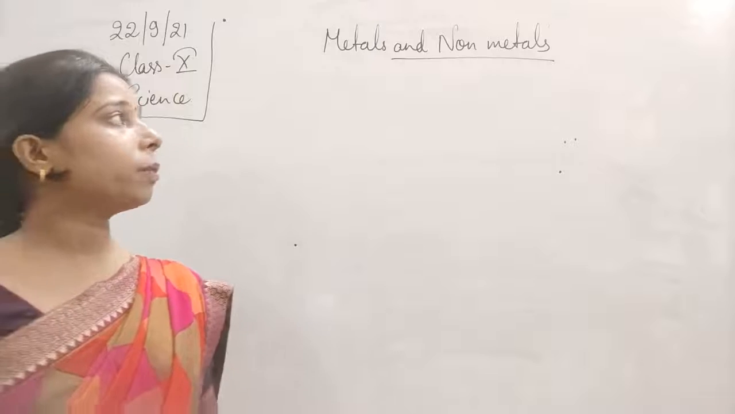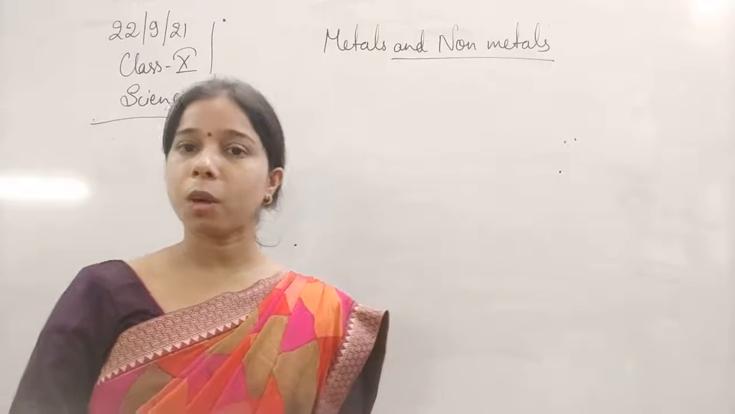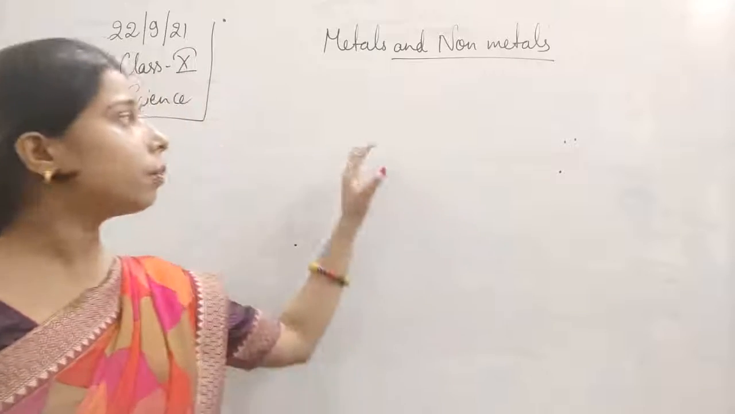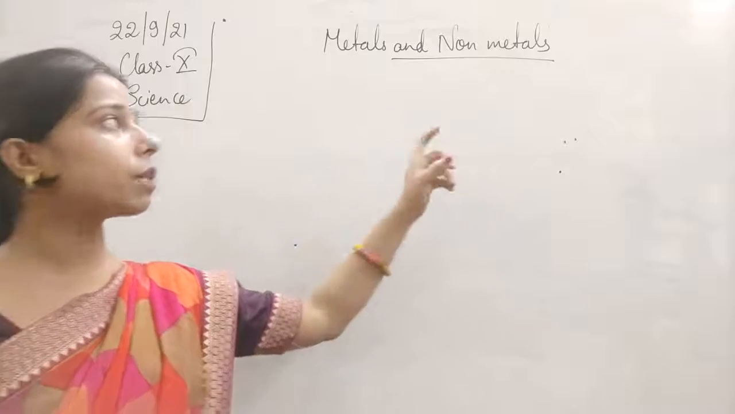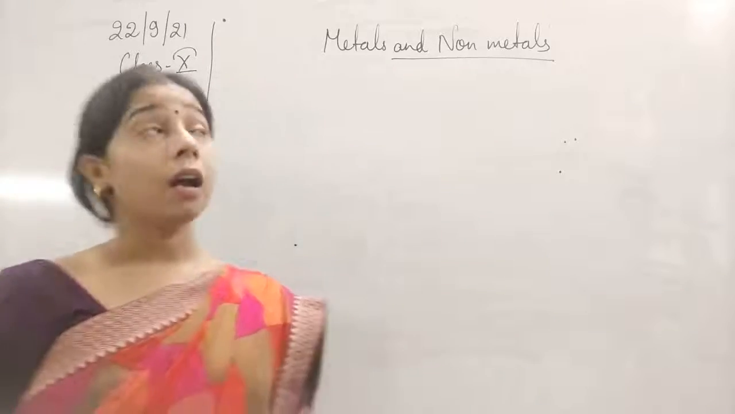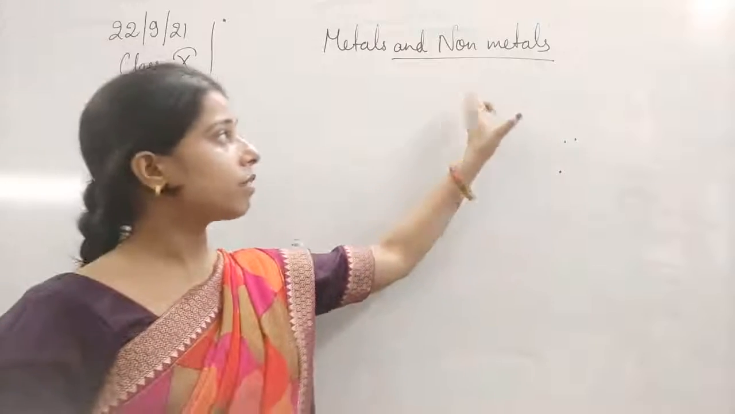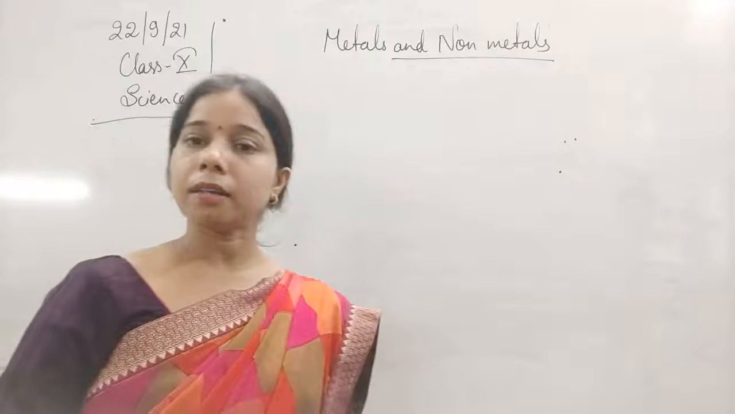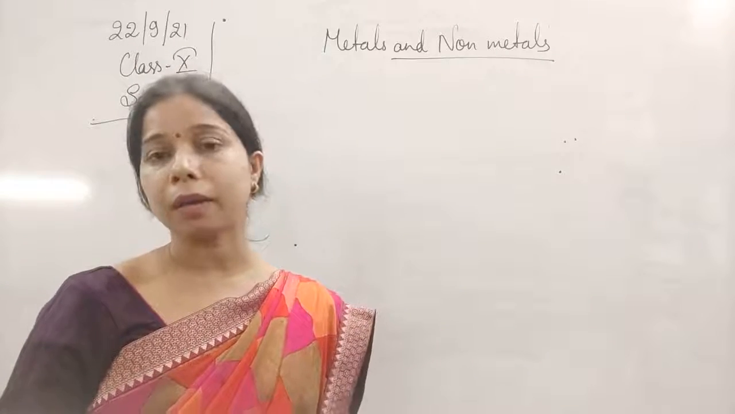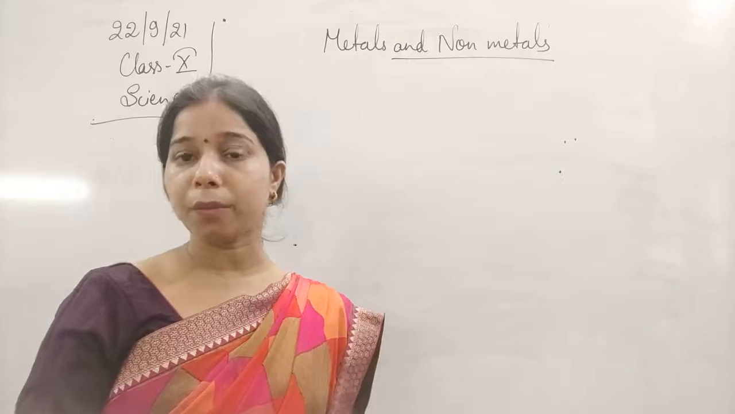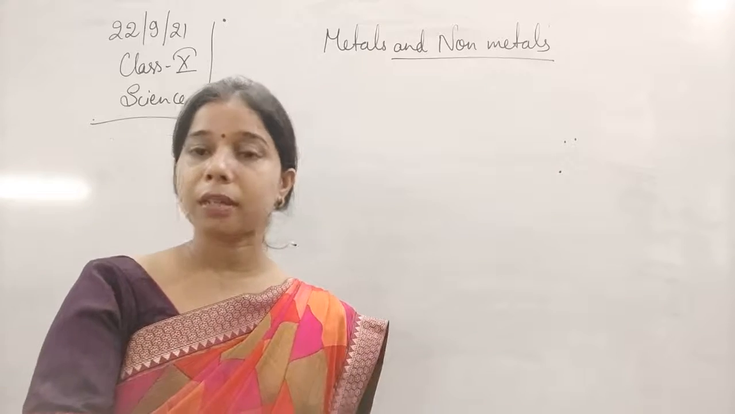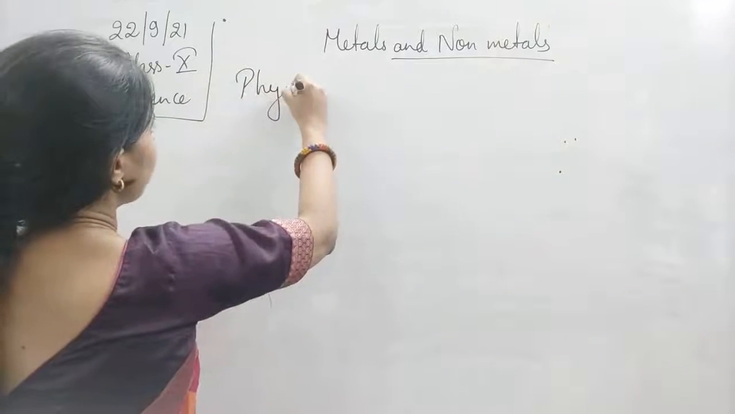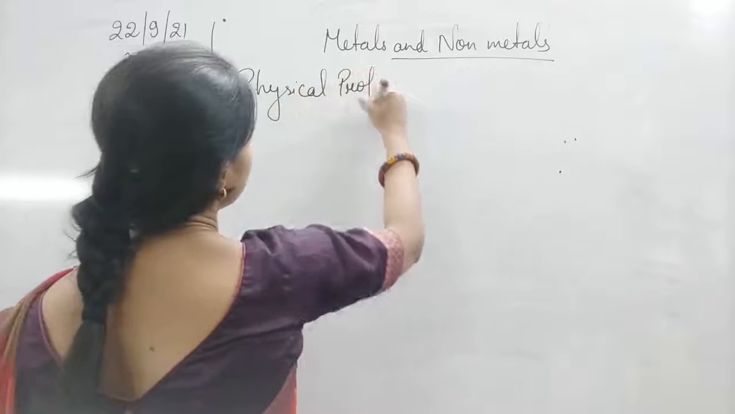So students, in the previous class, in this chapter, that is metals and non-metals, we were talking about the properties of the metals. Although we have to study both, that is physical properties of the metal as well as the chemical properties of the metal, including that of the non-metal also. We already completed the physical properties of the metal. Let us see what are the different physical properties of the non-metal, and then we will also compare both of them, how the physical properties of the metal differ from that of the non-metal. So, physical properties of